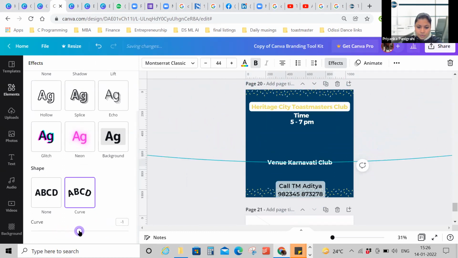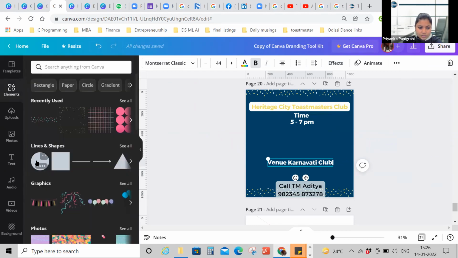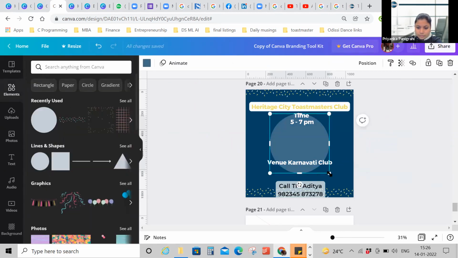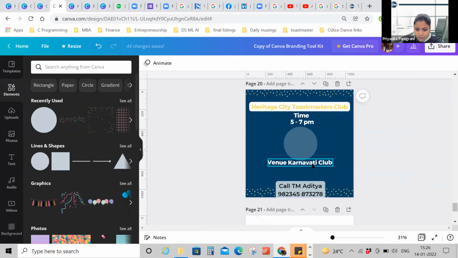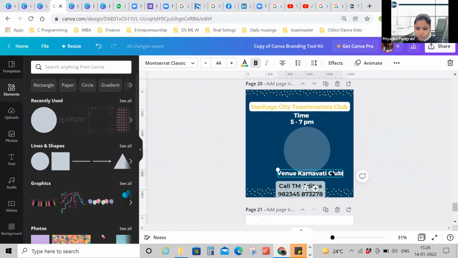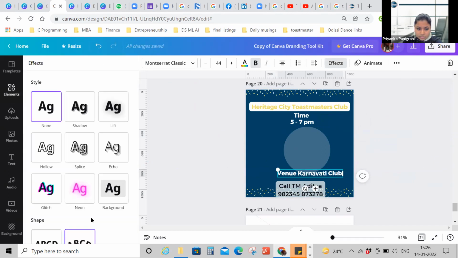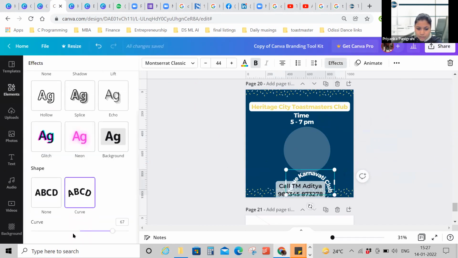A piece of advice here, what I've learned from experience is that if you've placed a photo here, I'll teach you how to place a photo also. For now, let us have a circle. This is how you decrease the size. Now you've placed the photo here, and you want the text to go like this. Let's have a bigger circle because we have bigger text. So now I've selected the text, and I will go to curve.